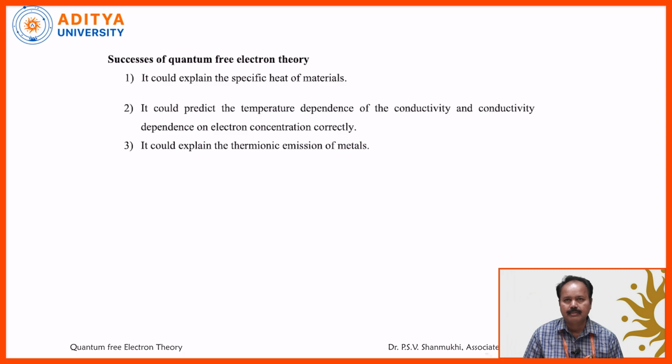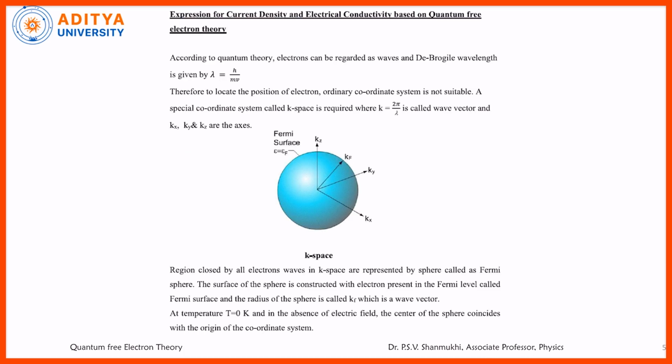Before that, this quantum free electron theory successfully explained the variation of specific heat capacity in the case of metals. It is able to explain the heat capacity in metals. It is able to explain many other phenomena like the photoelectric effect, Compton effect, black body radiation, and also the ferromagnetism and antiferromagnetism. All those things were successfully explained by the quantum free electron theory.